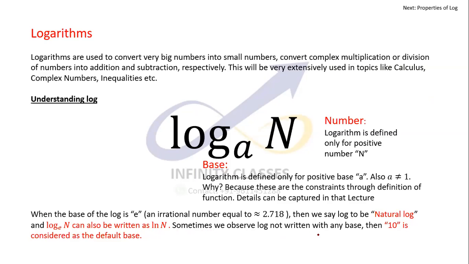Sometimes log is not written with any base. Then 10 is considered to be the default base. So if somebody says log 20, it basically means log with the base 10 of 20, or log 20 with the base 10, same thing. Whenever just log 20 is written, it means log 20 with the base 10.